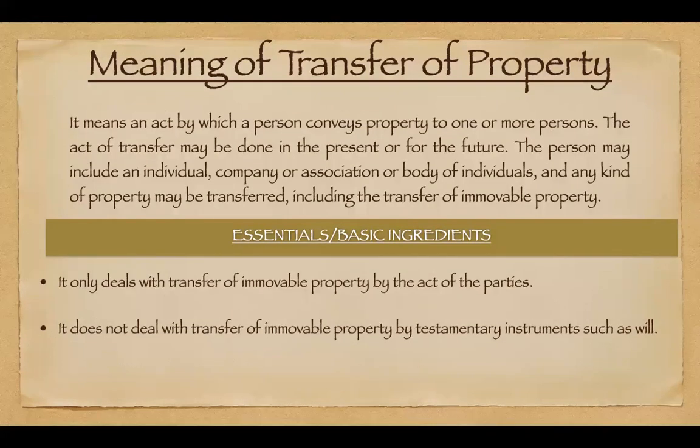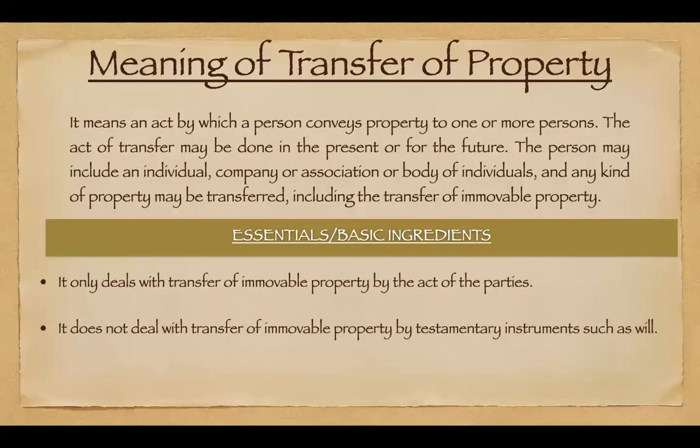Basically, transfer of property means a person transfers his property to one or another person, and that transfer can be made in the present or in the future. It can be a future transfer or it can be made at the present, at the instant.